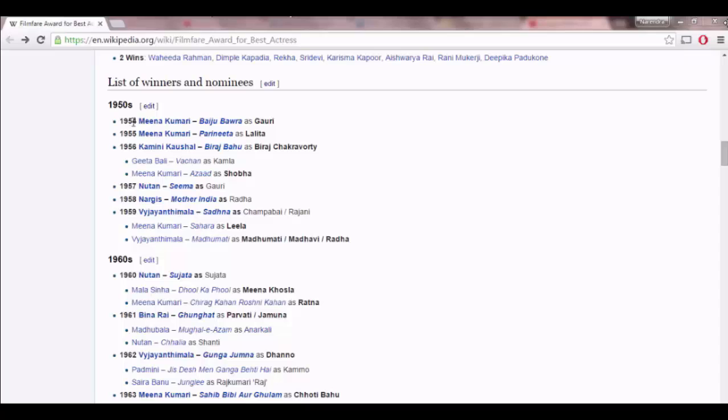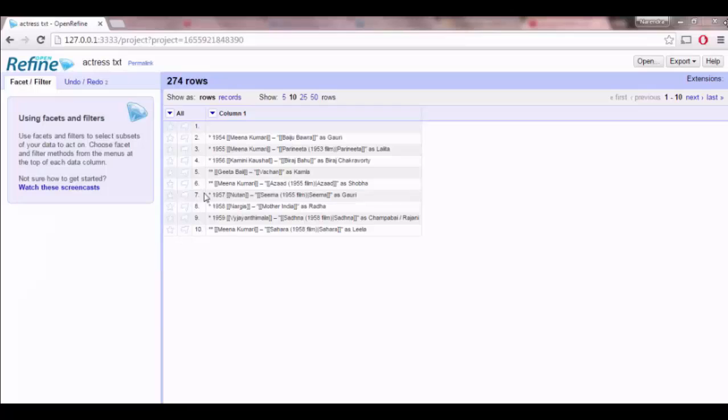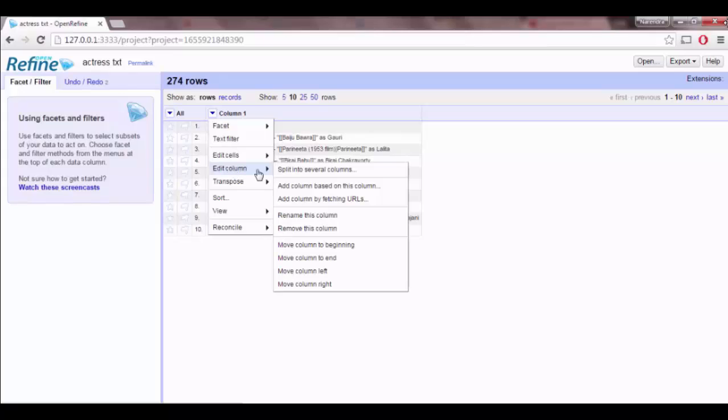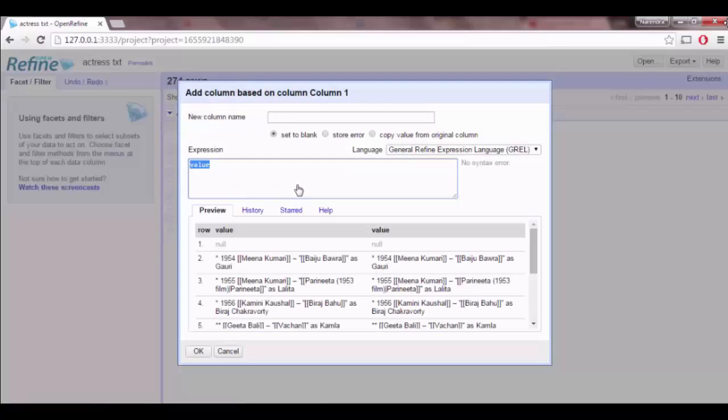Here these all are winners and these are nominees selected for the year. Those are just sublist followed by the winner. We can observe all the nominees are preceding with 2 stars. We have to identify who is winner and who is nominee. For that, edit cell, edit column and add column based on this column.